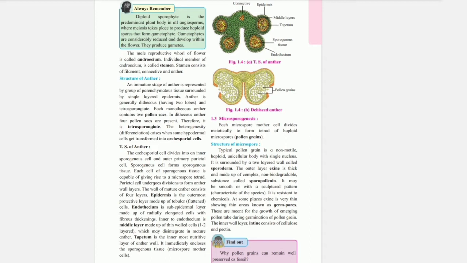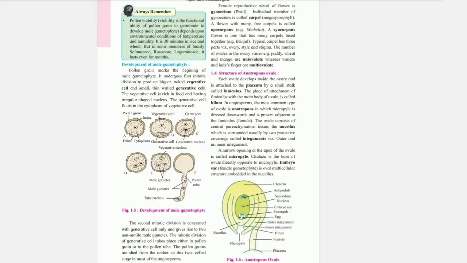The outer layer exine is thick and made up of complex non-biodegradable substance called sporopollenin. It may be smooth or with a sculptured pattern. It is resistant to chemicals. At some places, exine is very thin, showing thin areas known as germ pores. These are meant for the growth of emerging pollen tube during germination of pollen grain. The inner wall layer intine consists of cellulose and pectin.